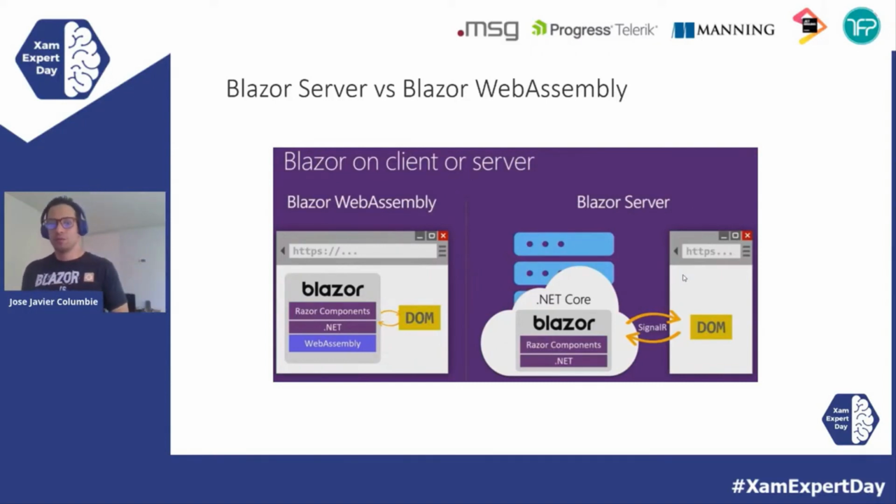And we have the other hosting model, Blazor Server, where we have a SignalR connection. We have an interloop that goes back and forward, sending events to the server and HTML differences to the browser. But it's really, really efficient. Think about this: let's say you go to a Blazor Server application, and the first thing you do is put in the URL. The first thing that happens is the JavaScript client gets downloaded. As soon as that JavaScript client is in the browser, it opens a WebSocket, a persistent connection, and from there everything starts flowing back and forward.